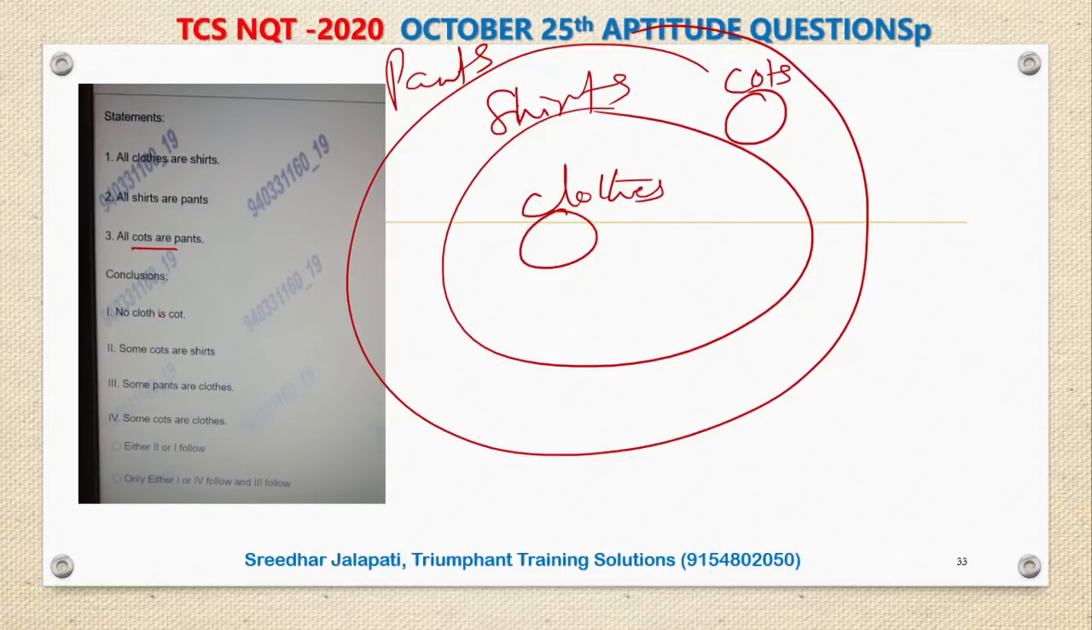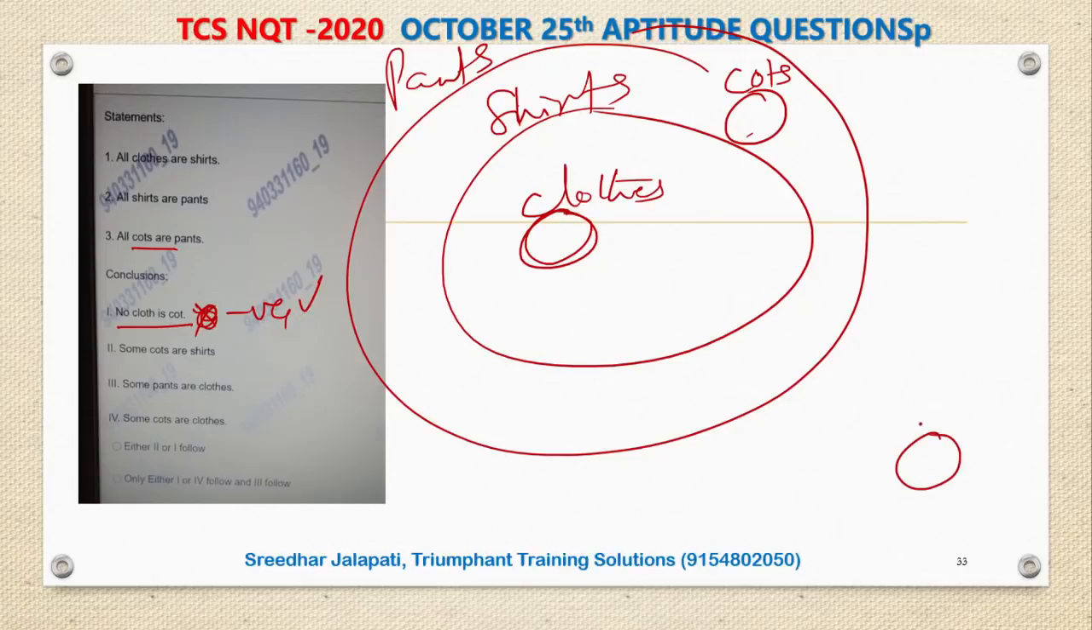Now the first conclusion: no cloth is a coat. Yes, these are cloths, these are coats, they are not intersecting. The negative has become true. But this negative has become true only in the basic Venn diagram. This can be proved false by intersecting coats and cloths. I can also draw it in this way.